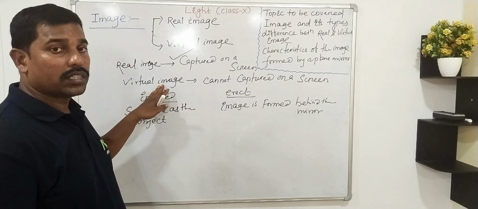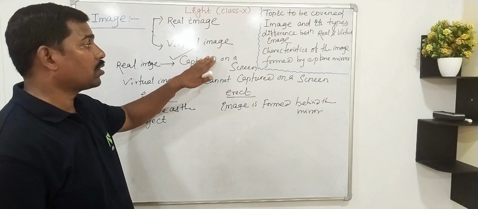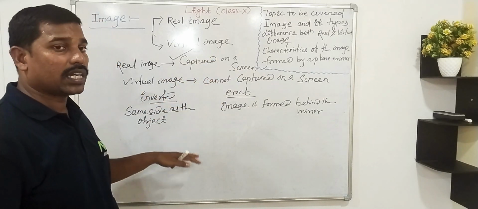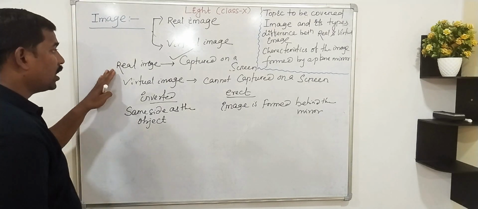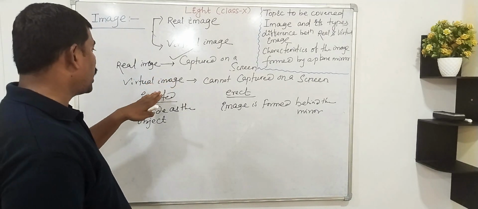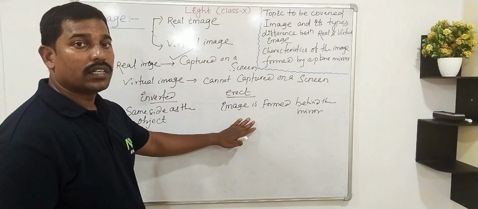In case of real image, it can be captured on a screen and it can be formed on the same side of the object or same side of the mirror. And real image is always inverted in nature, whereas virtual image is always erect in nature.